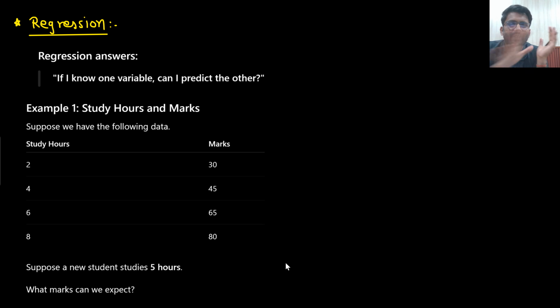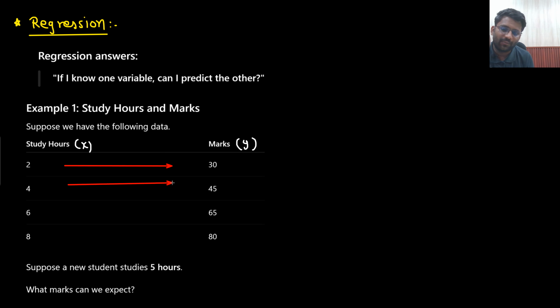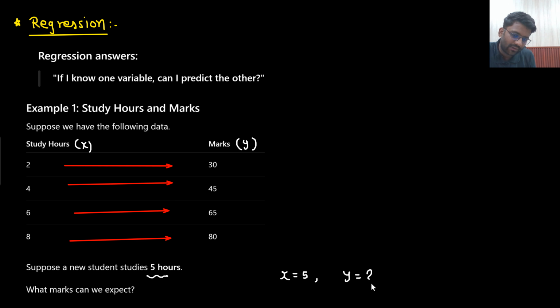Let's solve this question. What they are asking, that study hours versus marks is given. I will call this variable x and this variable y. If someone is studying 2 hours, he is getting 30 marks. If someone is studying 4 hours, he is getting 45 marks. Someone studying 6 hours, 65 marks. 8 hours, 80 marks. Now if he is studying 5 hours, based on this data, can you predict how much marks he will be getting? So you know the value of x. What could be the possible value of y? This is what they are asking.